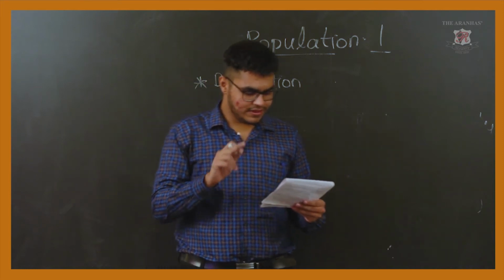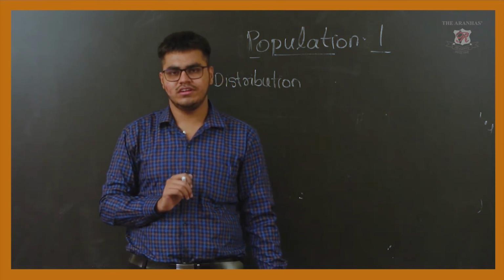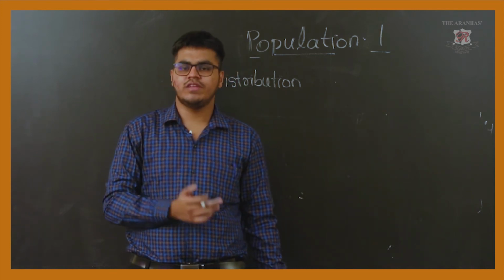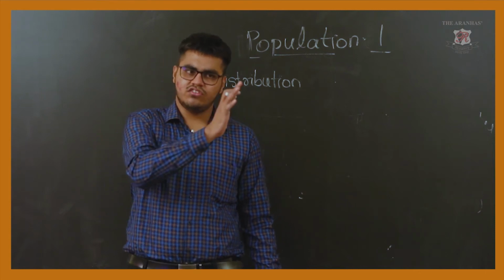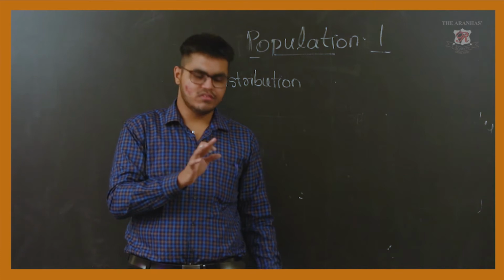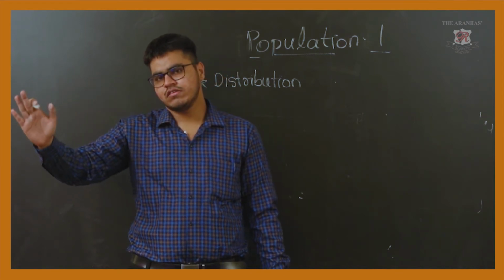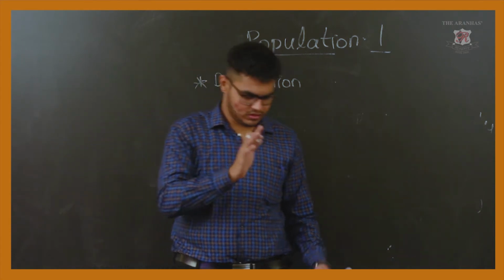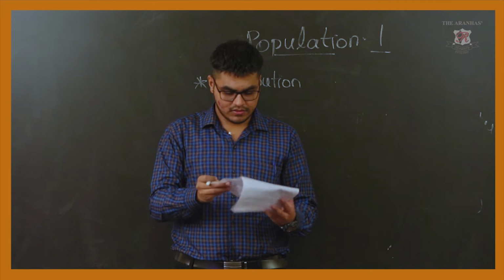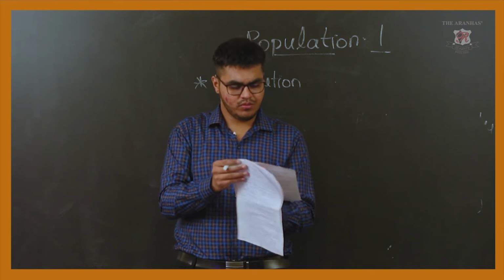Next, take the continent Asia. Asia is the biggest continent from the point of view of both land mass and population. Asia occupies around 30% of the land mass and supports around 60% of the population.